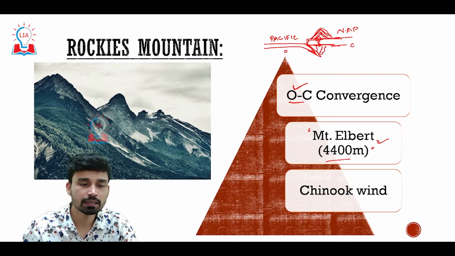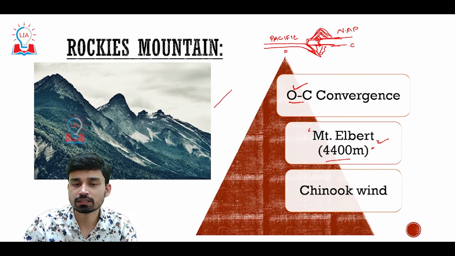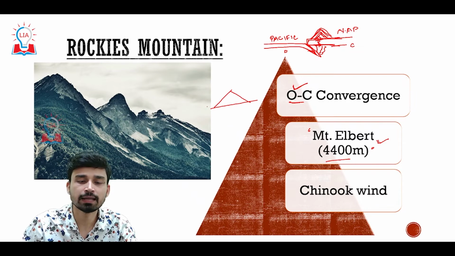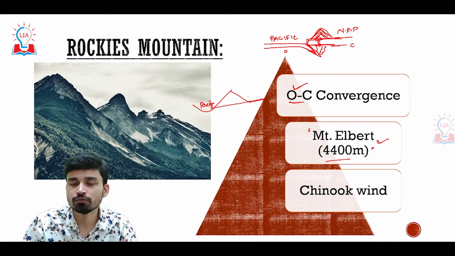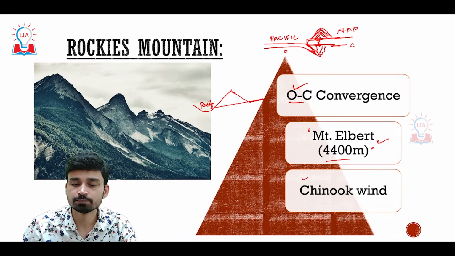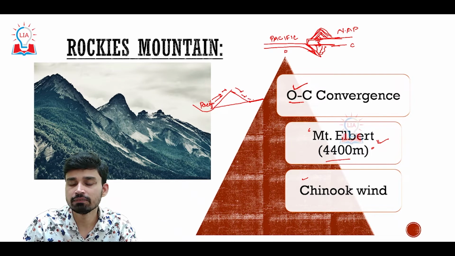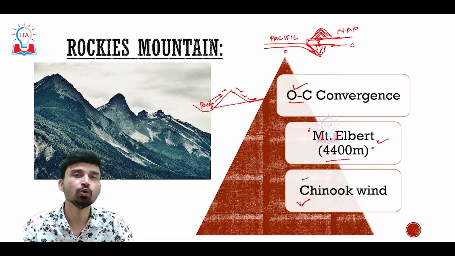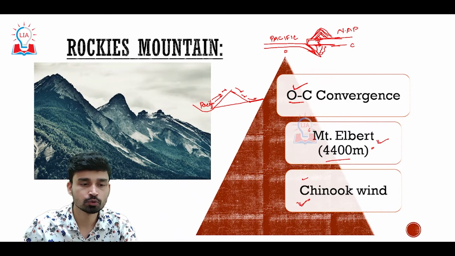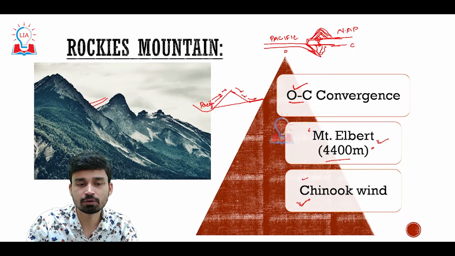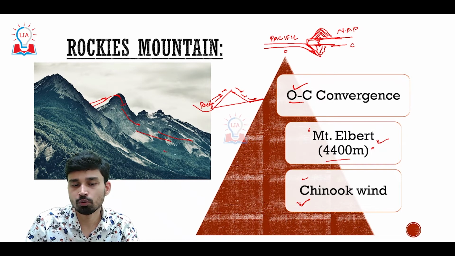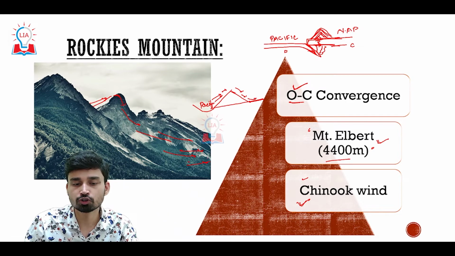And on the leeward side of the Rockies, that means if you look at the Rockies, its orientation is something like that. This side we have the Pacific Ocean, as discussed before, and this side of the Rockies is referred to as the leeward side because it lies opposite to the wind direction. So wind rises along the Rockies and then descends on this leeward side, and here this wind is locally known as the Chinook wind. As you can understand from this graph, the wind rising from the western side then crosses the peaks of the Rockies, and starts to flow in a downward direction and then further horizontally toward the Great Plains of North America.